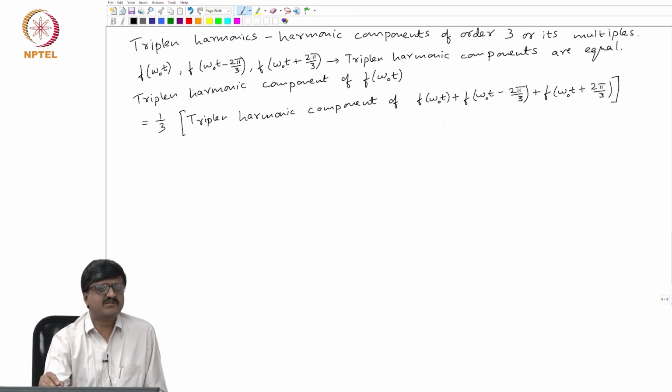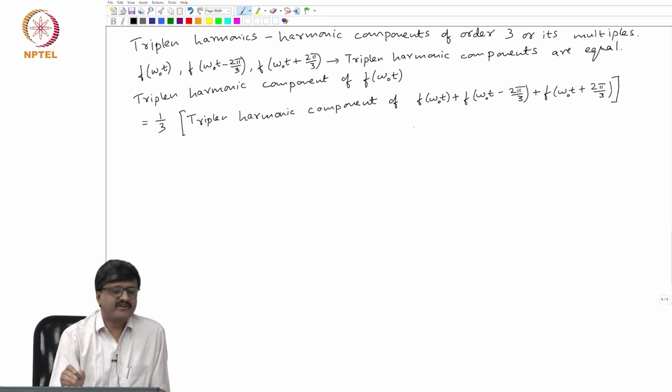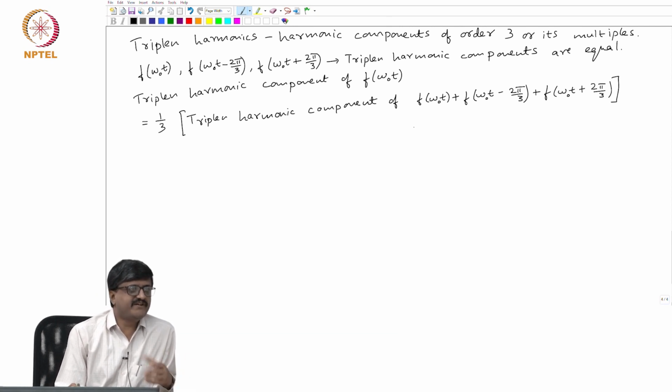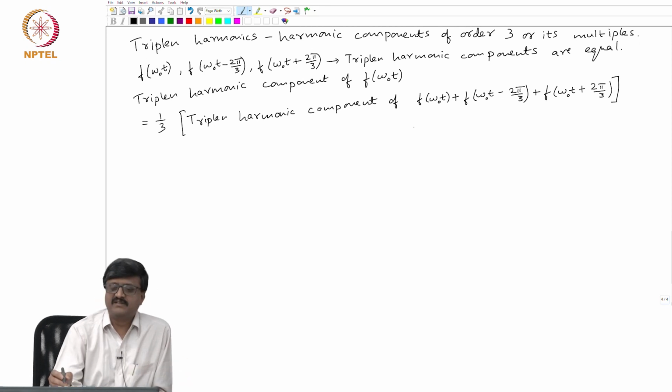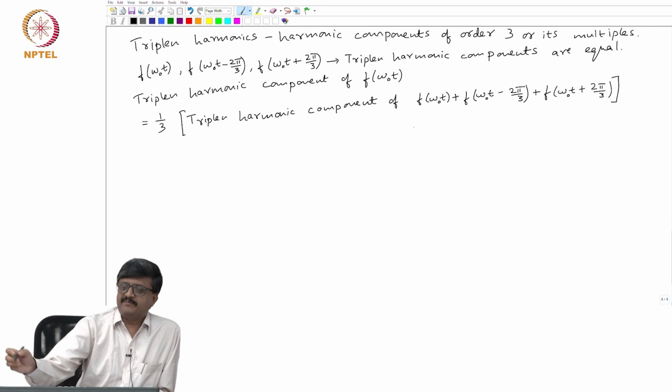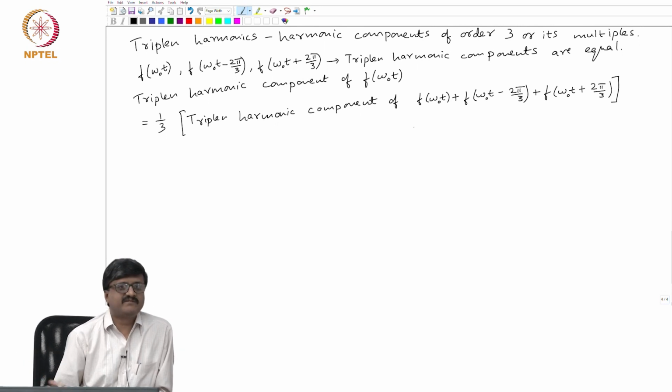How does this hold? This is because, if I take any harmonic component, we are just doing integration. So, if I add two waveforms, then the harmonic component is the sum of the individual harmonics, because it is just integration, we know the rules of integration. And another fact is that triplen harmonic components are equal for all of these. So, this relation holds. Now, what is the inference?